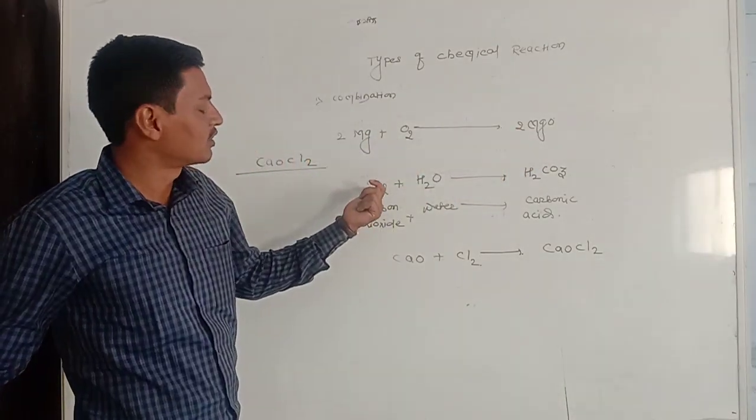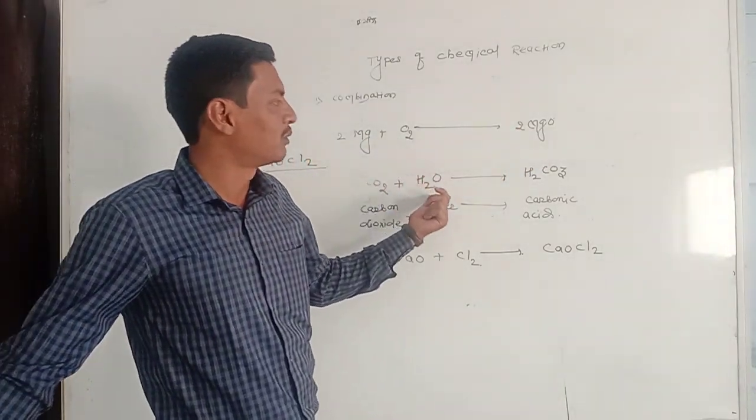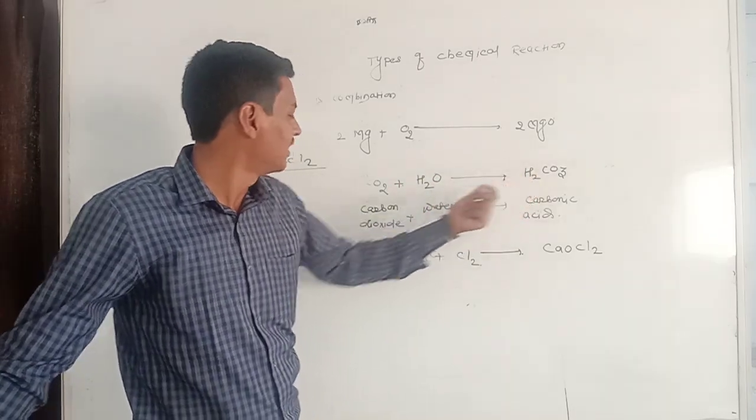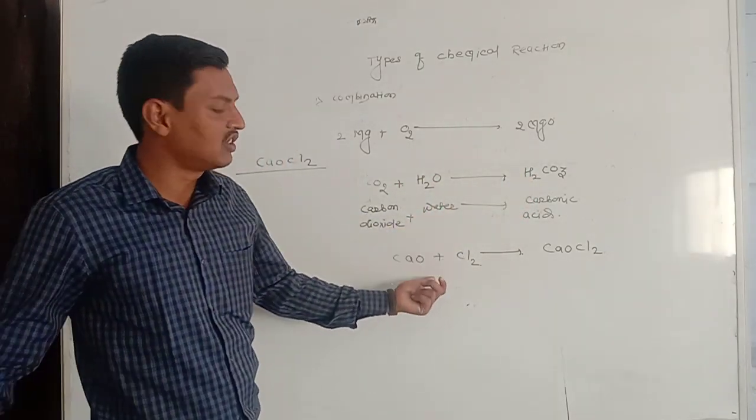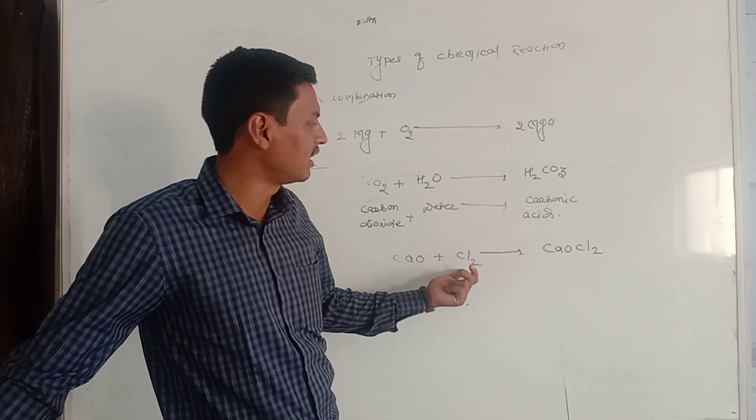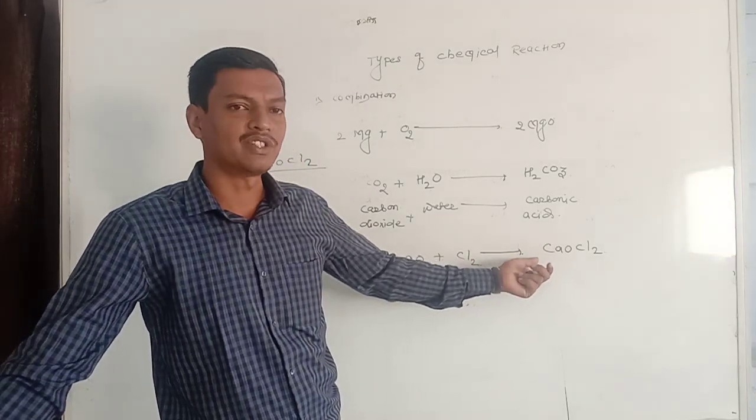When carbon dioxide is treated with water, it will produce carbonic acid. When calcium oxide reacts with chlorine, it will produce calcium oxychloride.